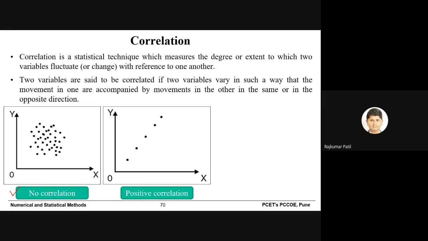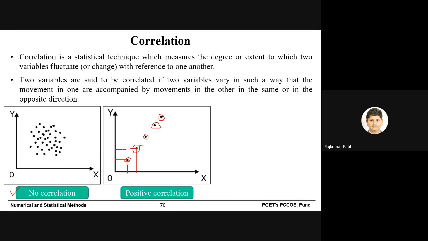In figure 2, you can see that when you increase the value of X, simultaneously there is a rise in the value of Y. So you can see this is the value of X and the corresponding value of Y. When you increase the value of X, you will see there is an increase in the value of Y, and so on for the remaining data points.